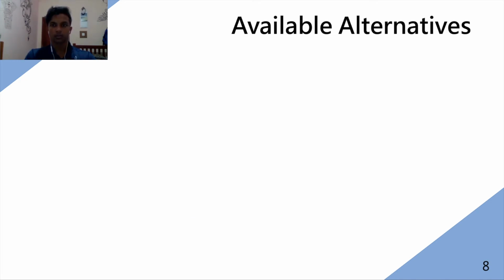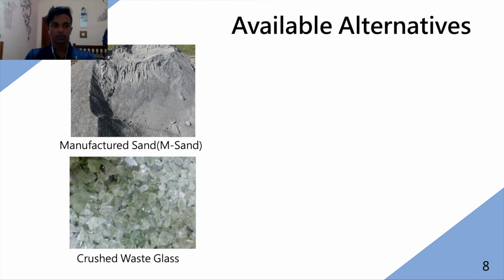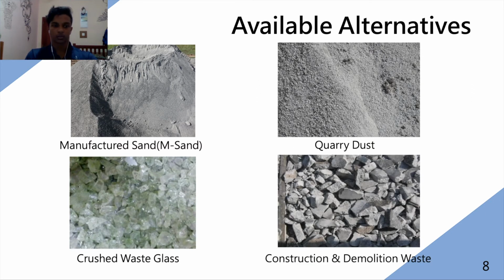Now let's talk about available alternatives. The first one is manufactured sand. Sand is produced by crushing and grading rocks. Second one is crushed-based glass. Third one is quarry dust, a product of the crushing process during mining of rocks. And the fourth one is construction and demolition waste, which is process wastage from construction and demolition.